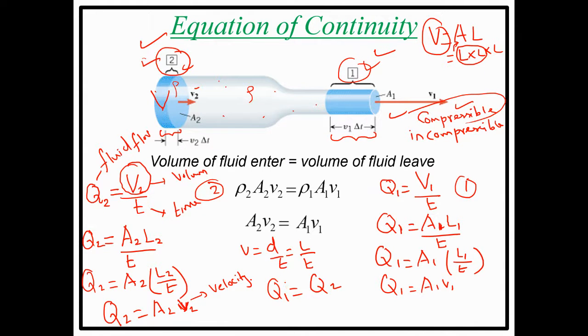Okay. So in this equation of continuity, if you want to achieve Q1 equal to Q2, then you have to consider the incompressible fluid. If you are taking compressible fluid, Q1 is not equal to Q2. Clear? So okay, here which fluid am I using? Incompressible fluid. I'm using incompressible fluid.